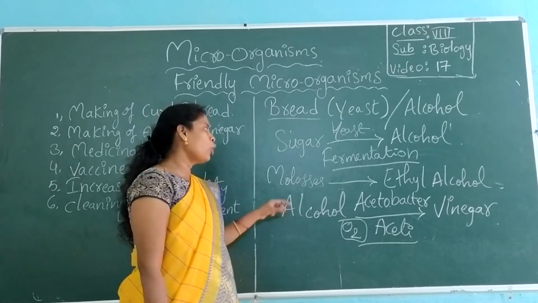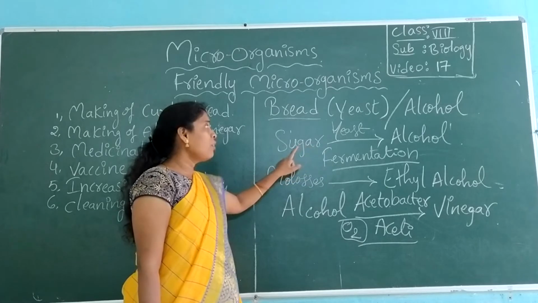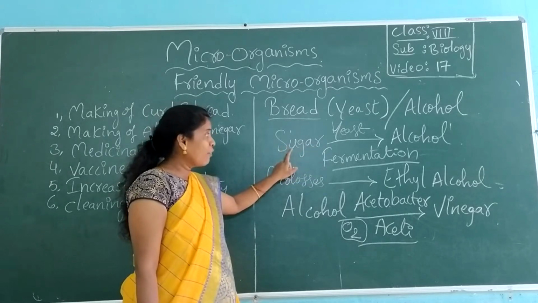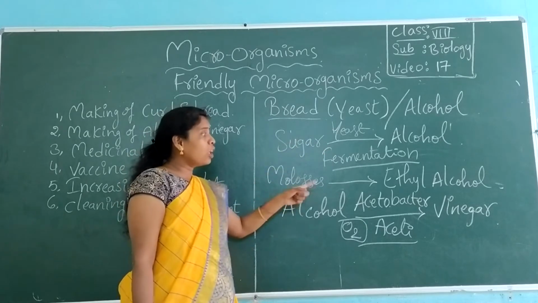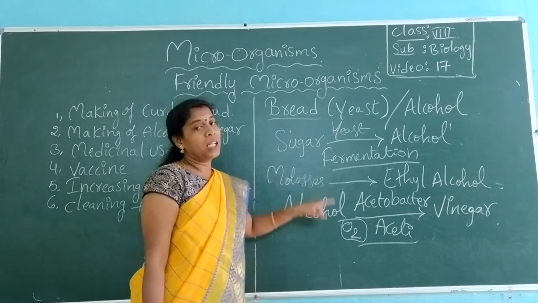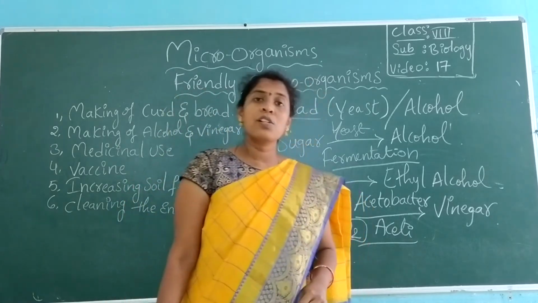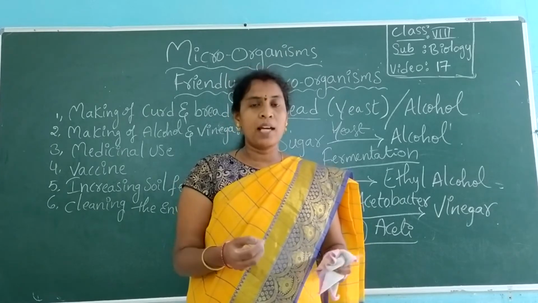So here is the simple logic. We get vinegar from alcohol, and we get alcohol from sugar. To convert sugar to alcohol, yeast is helping, and to convert alcohol to vinegar, bacteria is helping. This way they follow a fermentation process and convert sugar to alcohol. Got it? This is one of the productions.